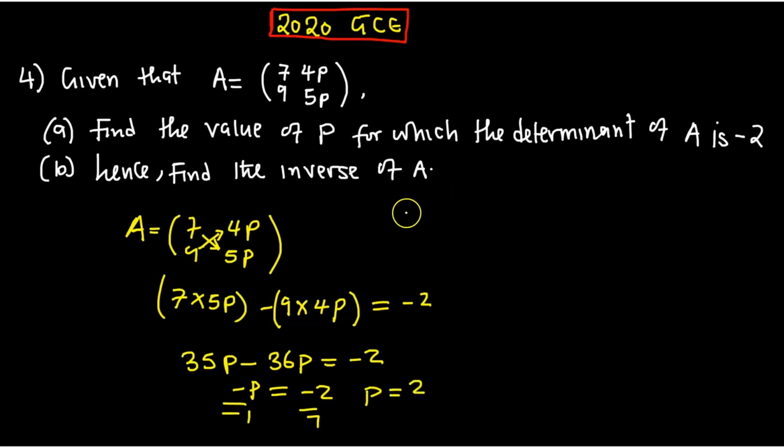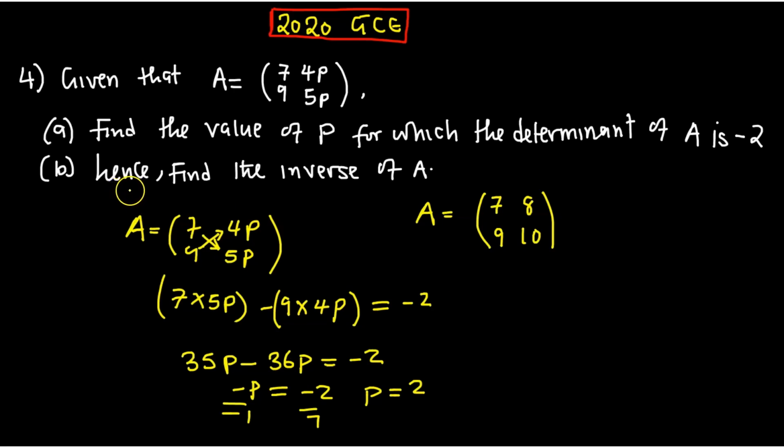Now we can write the original matrix of A, since we have P now. It is going to be 7. Now here, look at this. It is 4 multiplied by P. What is P? 2. So 4 multiplied by 2 is 8. Then here is going to be 9. But here is 5 multiplied by P. What is P? 2. So 5 multiplied by 2 is 10. So this is the original matrix. We will need this original matrix when finding the inverse. So hence we can proceed to question B.